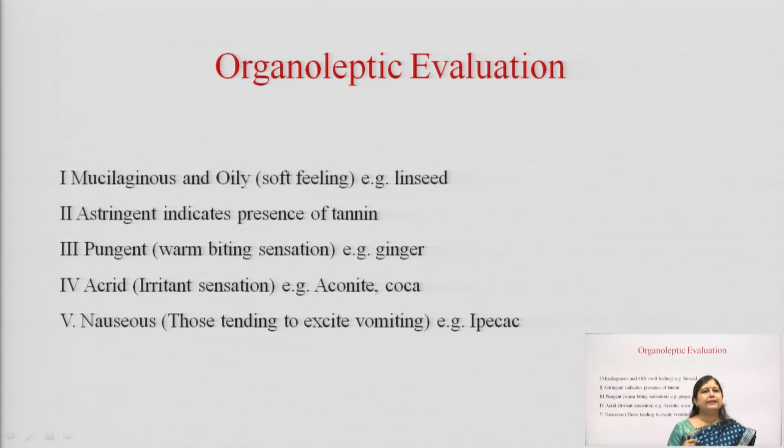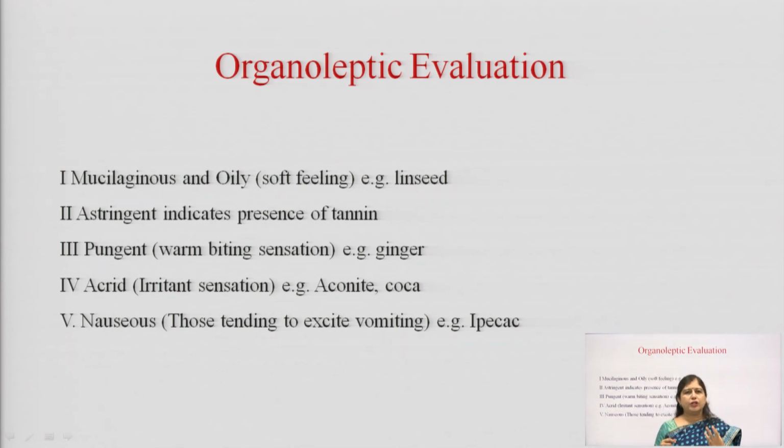If the drug tastes astringent, it may be containing tannins. If the drug is pungent, meaning it causes a burning sensation in the mouth, we call it pungent in nature or a warm sensation on the tongue. An example is ginger. It can be acrid, meaning a slight irritant action is there, and the example for that is aconite.